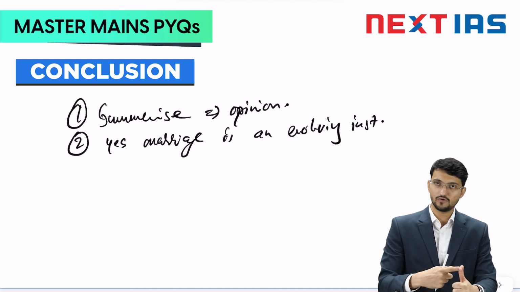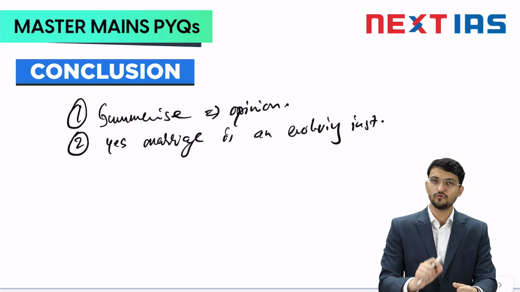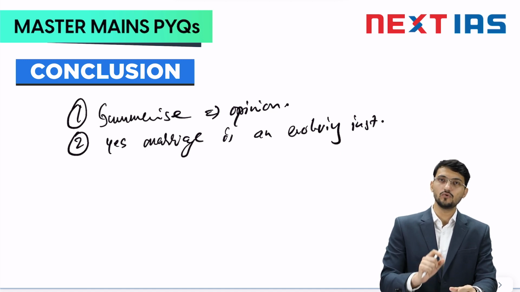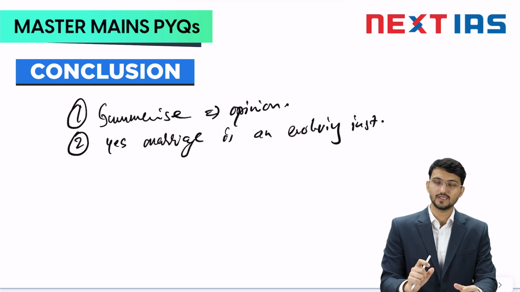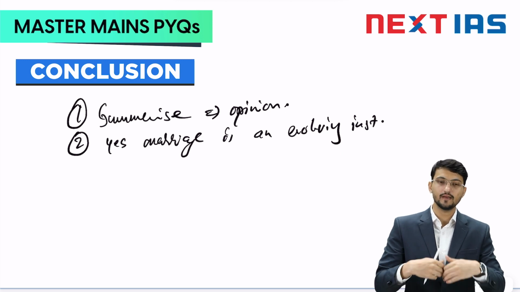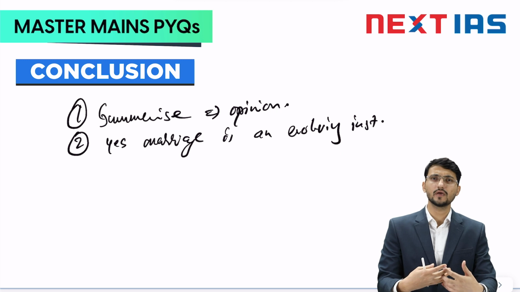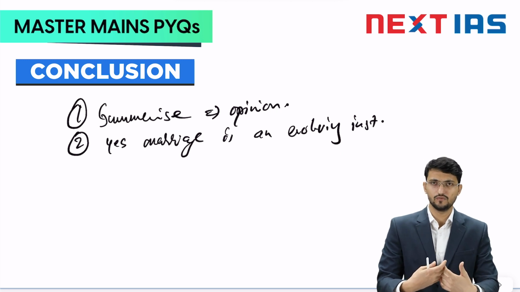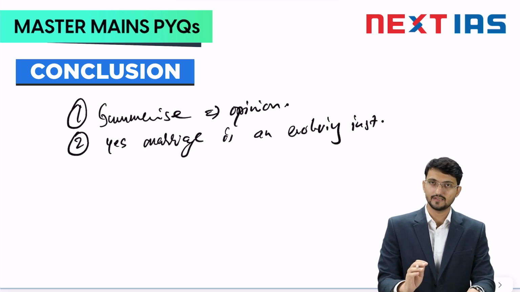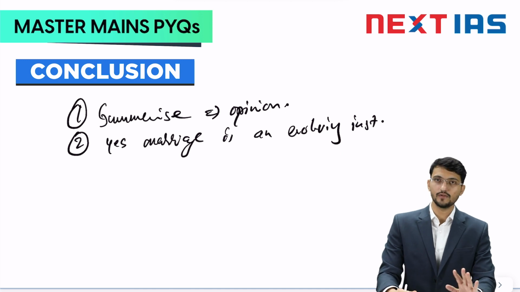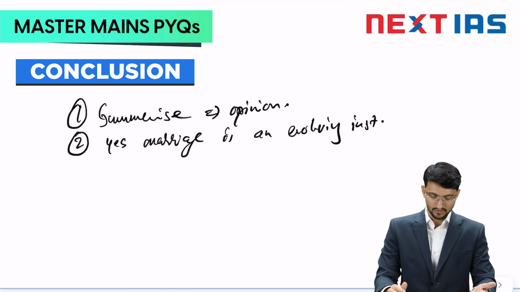So interpret the question in the right way. Whenever you get a do-you-think question, you have to present both sides of your answer or your opinion, and then at the end you can conclude, or give a way-forward kind of conclusion. That way it will look really nice. The model answer is uploaded. You can upload your answer sheet also.